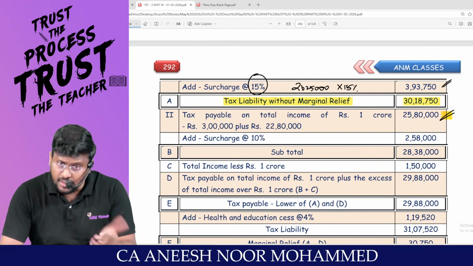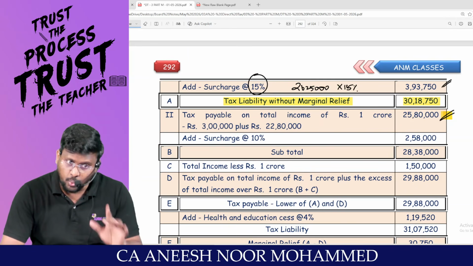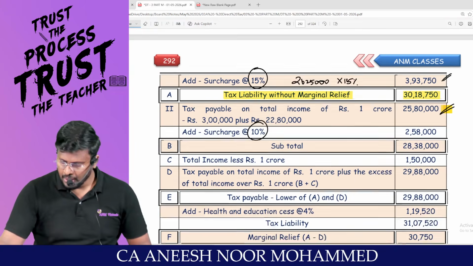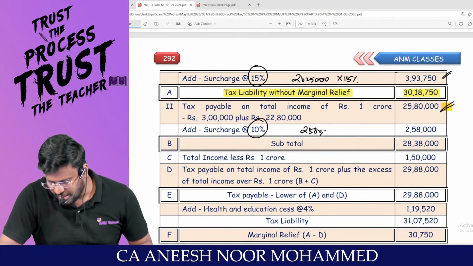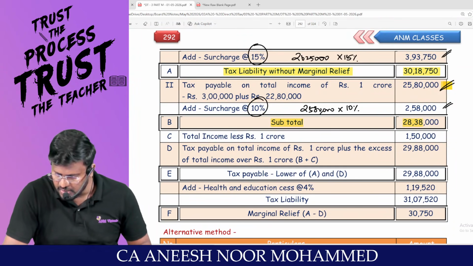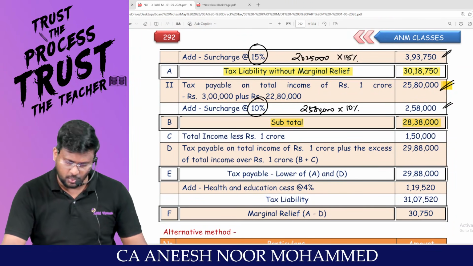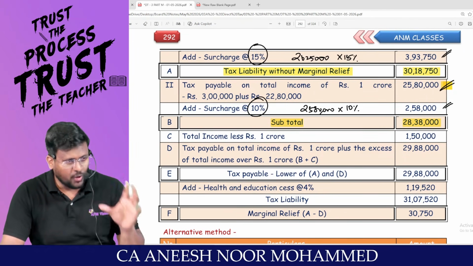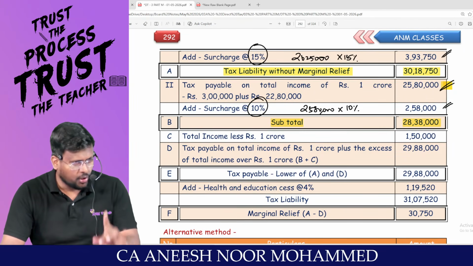Since the total income does not exceed 1 crore, the surcharge will be the first slab of 10%. So 25 lakh 80,000 into 10% comes to 2 lakh 58,000. So the subtotal is 28 lakh 38,000. Am I right? You have now calculated tax liability only for 1 crore.